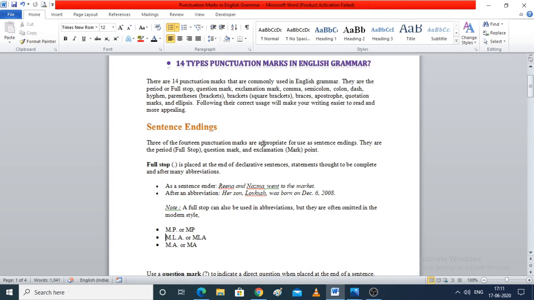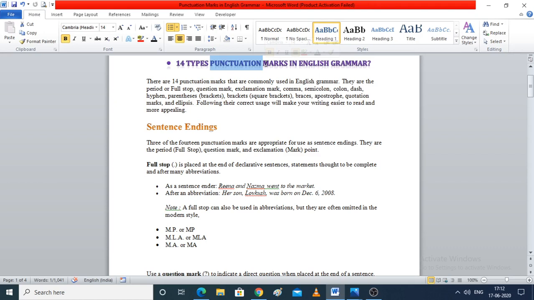Now, the topic for today is punctuation. What is punctuation? You can say it is the system of signs or symbols given to a reader to show how a sentence is constructed or how it should be read. Every sentence should include at least a capital letter at the start and a full stop, a question mark, or an exclamation mark at the end of that sentence.